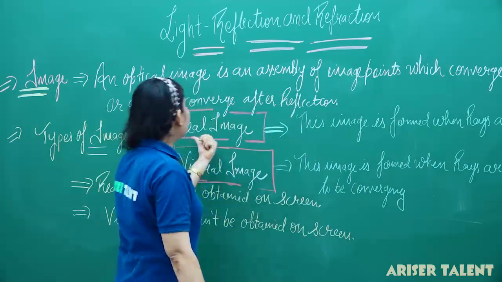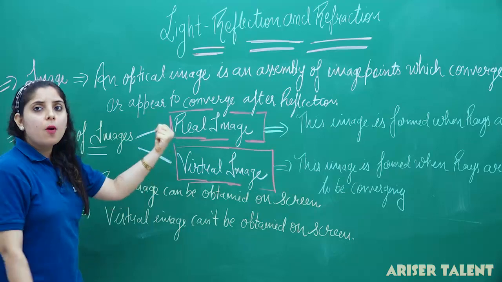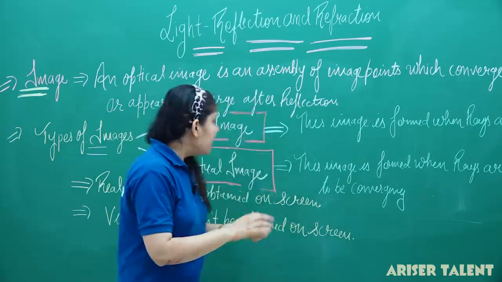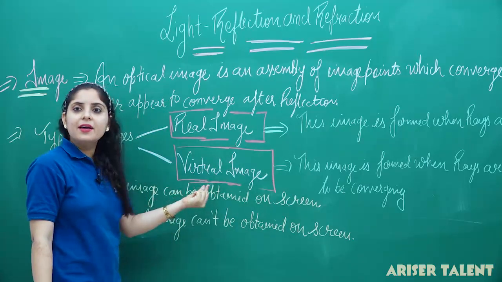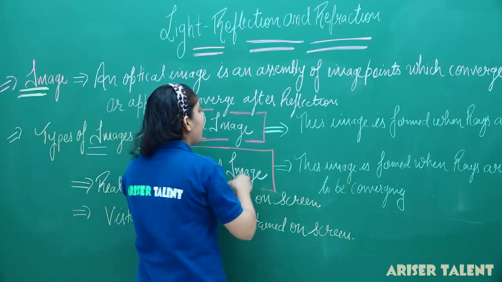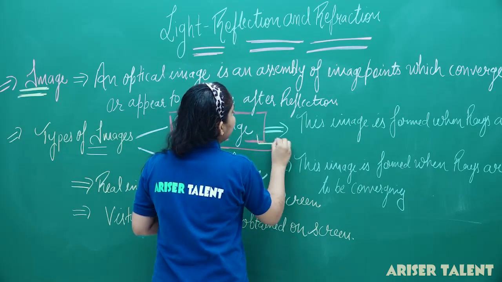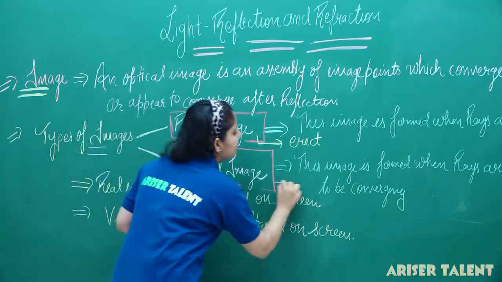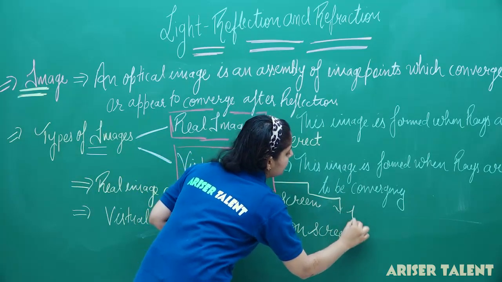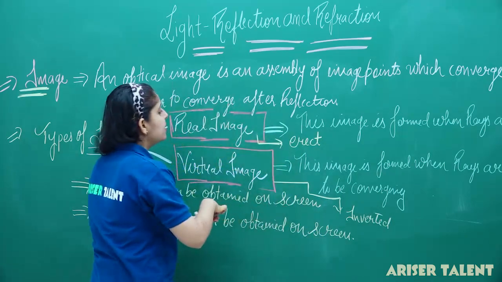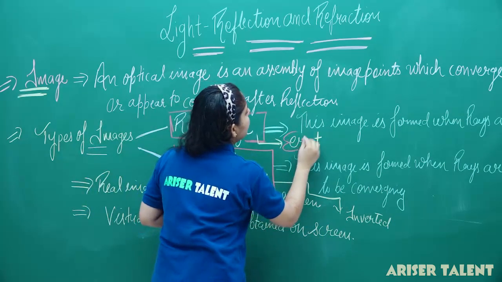So when the real image is formed, the image is always erect in nature, and in the virtual case we will get the image in the inverted form. So one more point is that the real image is always erect and the virtual image is always inverted. This is another main point you can conclude.